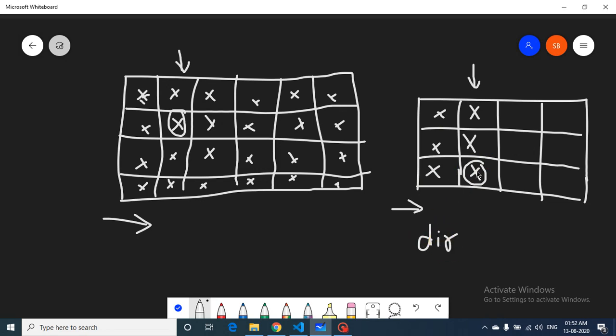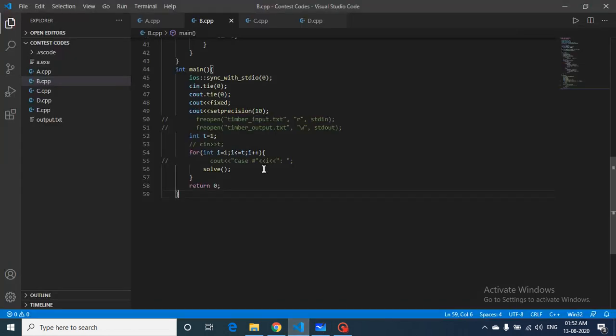In the first direction value, we will be at the last, then we have completed this column, then we are at the top. So when we are at the top, we will go like this. Now when we are at the last, we will go like this, and so on. So that's the whole logic. Let's move on to the code part to make it more clear.